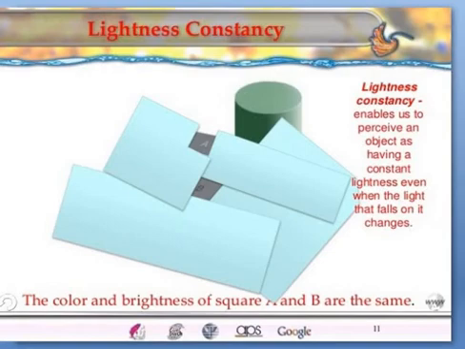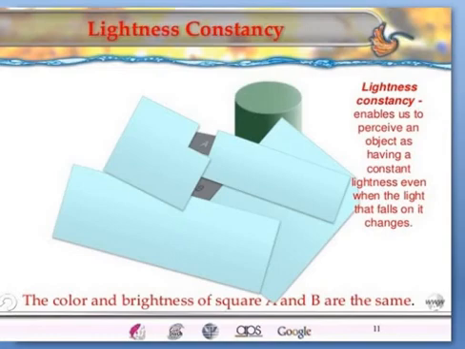Brightness constancy: visual objects not only appear constant in their shape and size, they also appear constant in their degree of whiteness, grayness, blackness, even though the amount of physical energy reflected from them changes considerably. Our experience of brightness does not change in spite of changes in the amount of reflected light reaching our eyes. The tendency to maintain apparent brightness constant under different amounts of illumination is called brightness constancy.